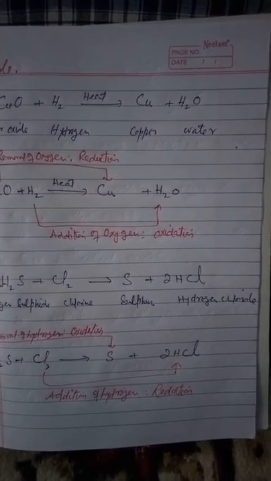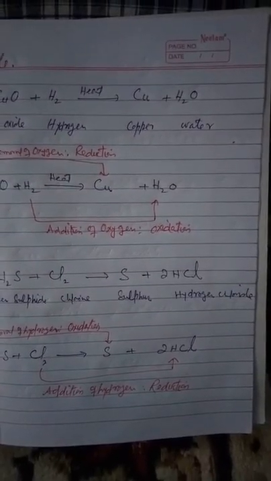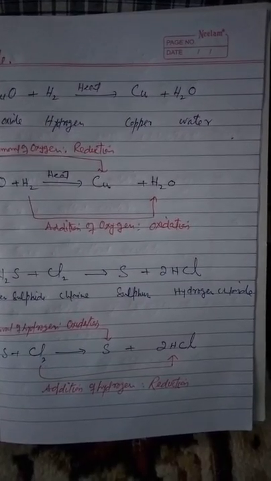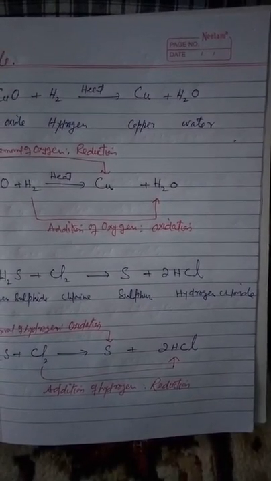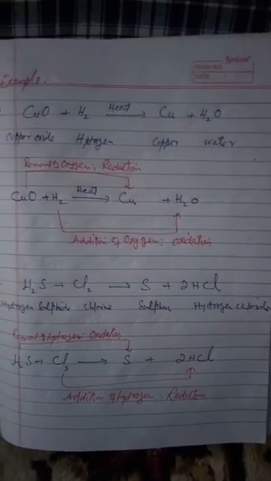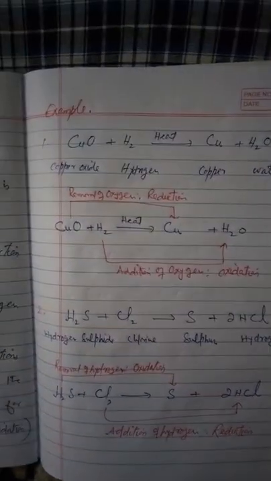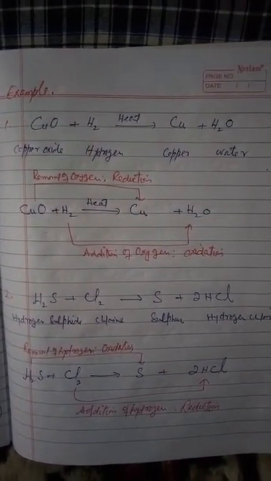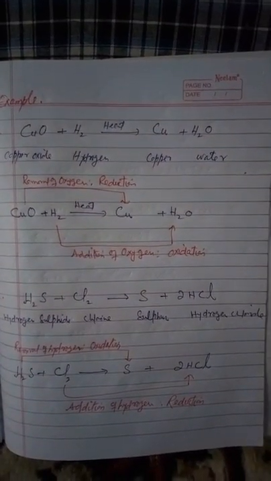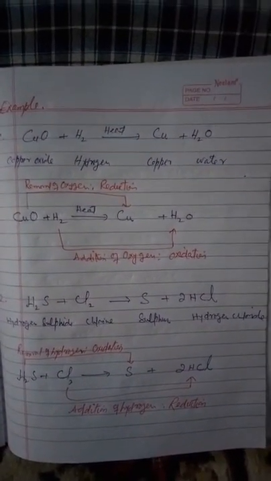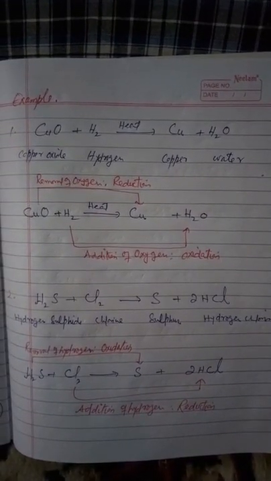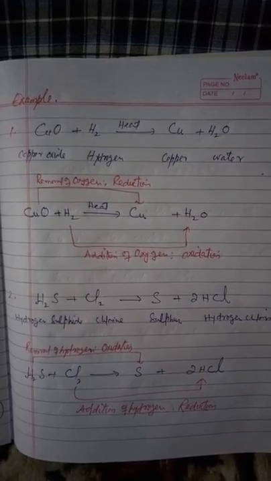So in this reaction, substance oxidized is H2S, substance reduced is Cl2, oxidizing agent is Cl2 and reducing agent is H2S. So these are the two examples of oxidation and reduction reactions. So this is about the oxidation and reduction.